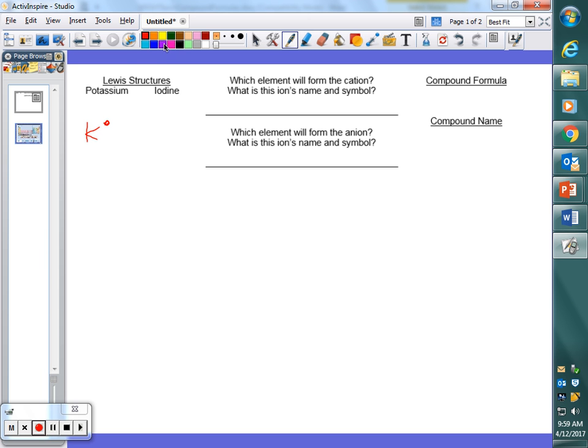Okay? Iodine. What group is it in? 17. What's its symbol? I. And it has how many valence electrons? 7. So I'm going to draw them here, here, here, here, here, here, and here. Okay? All right.